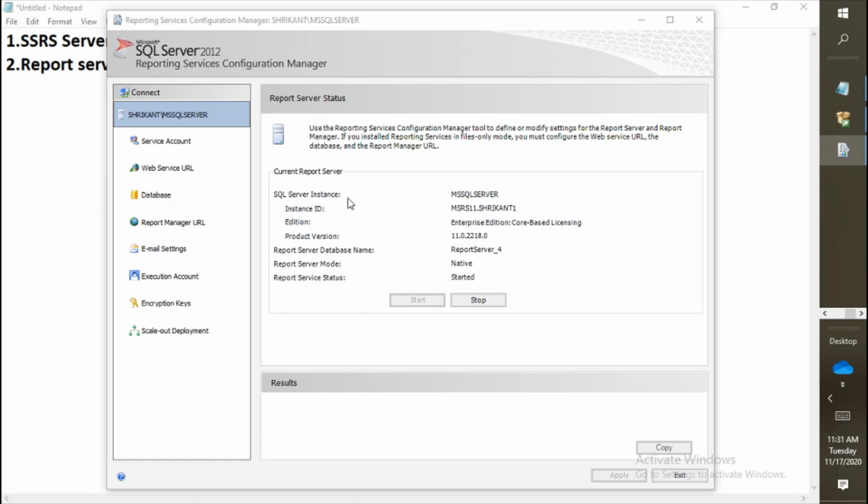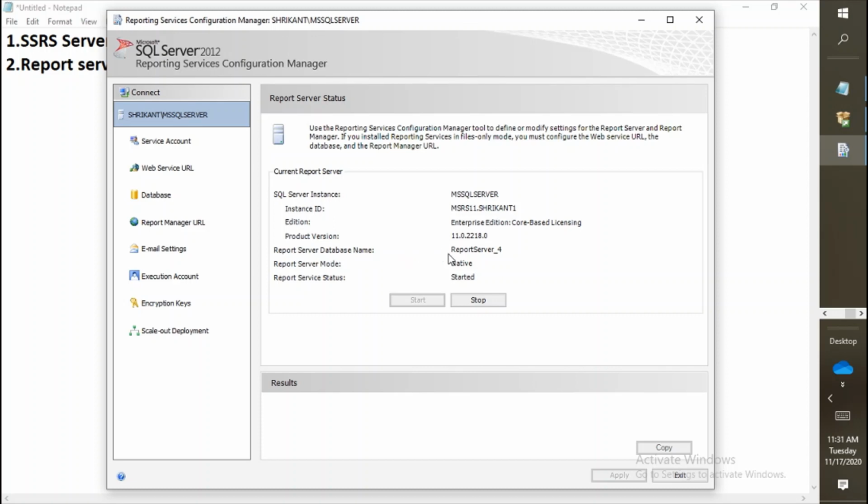The SQL Server installation for this section: the SQL Server instance name is MS SQL Server, and the ID for this instance is this one. Okay, and you will see the versions and the editions. Next, the most important thing is the reporting server database name.